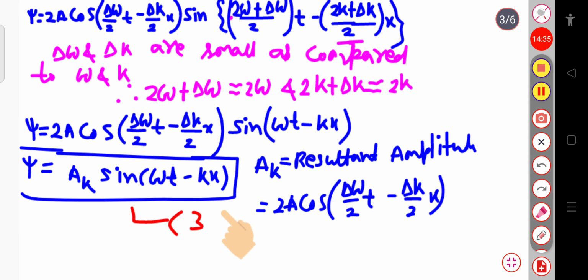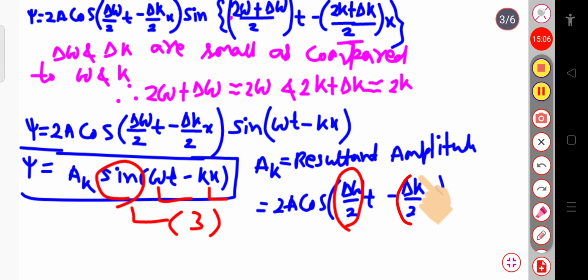What does this equation basically represent? This equation 3 is a sine wave, having angular frequency omega and wave number k. It has the angular frequency omega and the wave vector k, and it has been superimposed with, or you can say it has the modulation of, angular frequency delta omega by 2 and wave vector, that is wave number, delta k by 2.